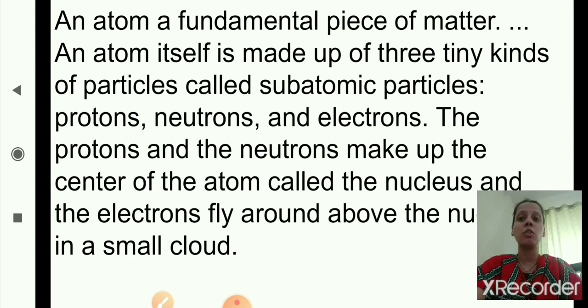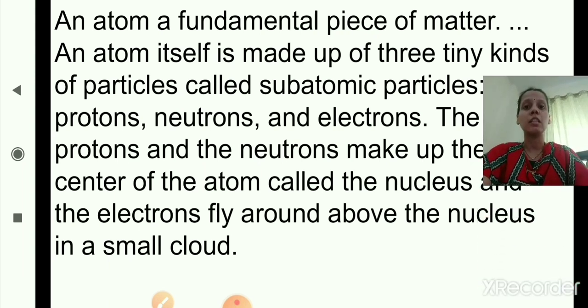The protons and neutrons make up the center of the atom, that is called the nucleus. In the nucleus, in the center, the protons and neutrons are there, and the electrons fly around above the nucleus in a small cloud.